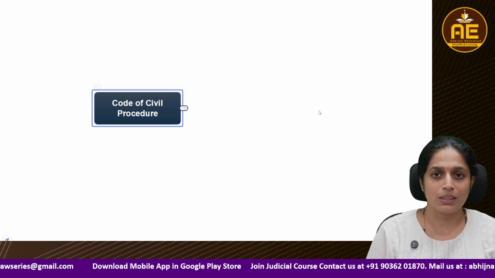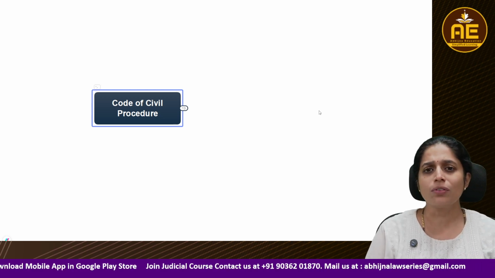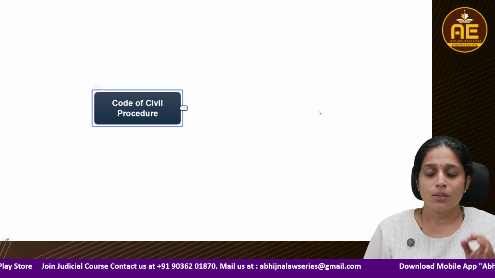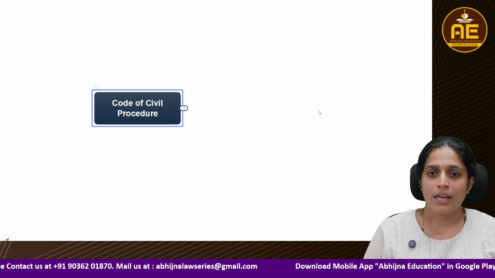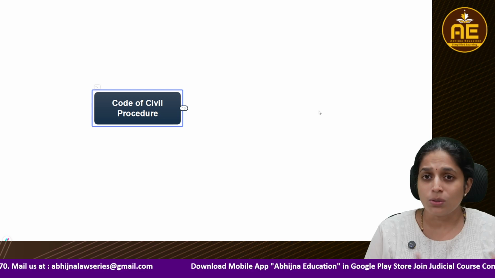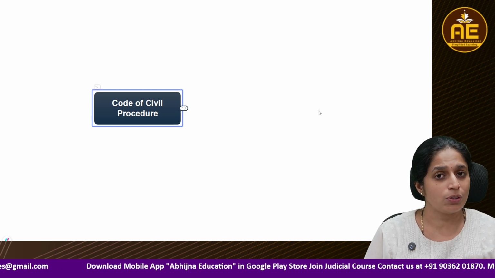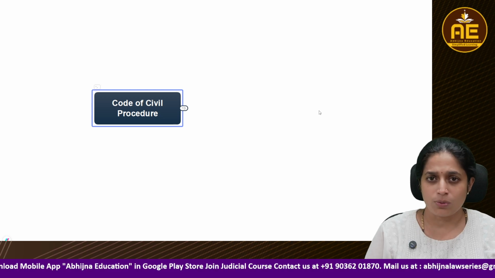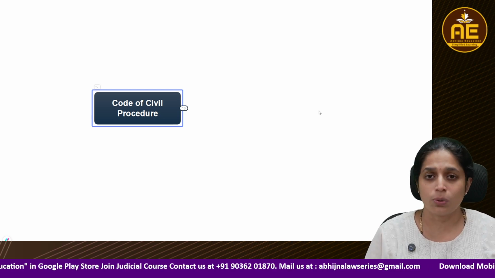Today I'll be dealing with the overview of CPC, that is the overview of the Code of Civil Procedure. CPC is one of the very important major acts which we study. It is a very vast act where we come across different sections and different orders, and they're not just one or two in number. The number is too huge, so it's very difficult to remember the numbers of the sections and orders. And also we have rules, sub rules, and different concepts involved in this. So this is the procedural law involving civil procedure in civil courts.